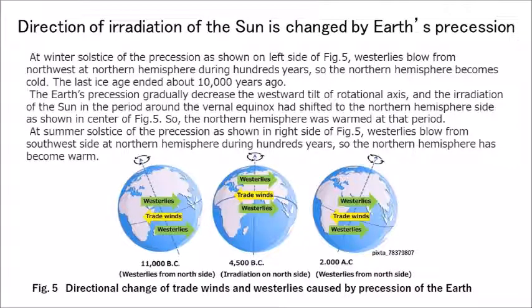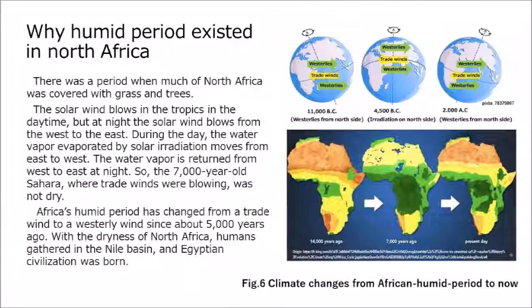The Earth's precession gradually decreased the westward tilt of the rotational axis, and the irradiation of the Sun in the period around the vernal equinox had shifted to the northern hemisphere side, as shown in the center of Fig. 5. So, the northern hemisphere was warmed at that period. At the summer solstice of the precession, as shown on the right side of Fig. 5, westerlies blow from the southwest side in the northern hemisphere for hundreds of years, so the northern hemisphere has become warm. There was a period when much of North Africa was covered with grass and trees.